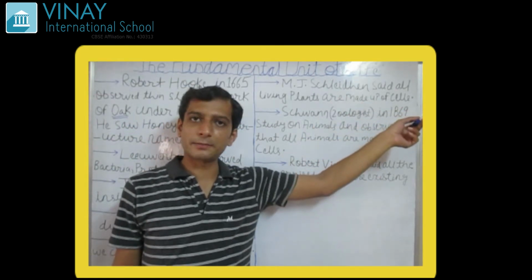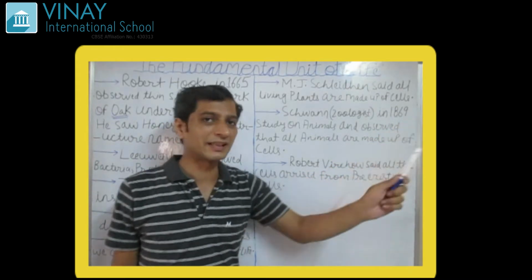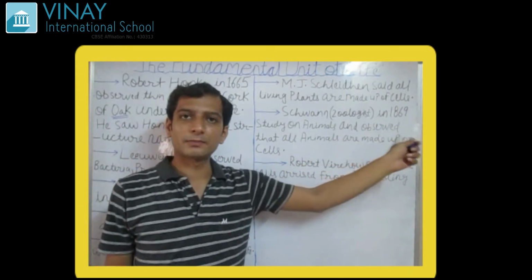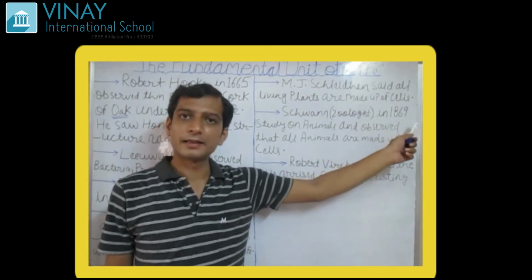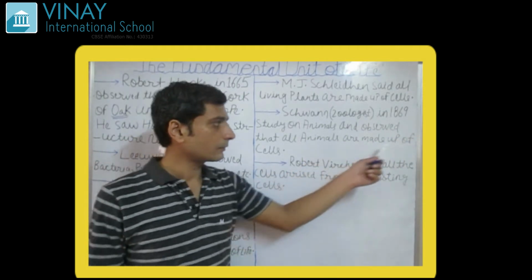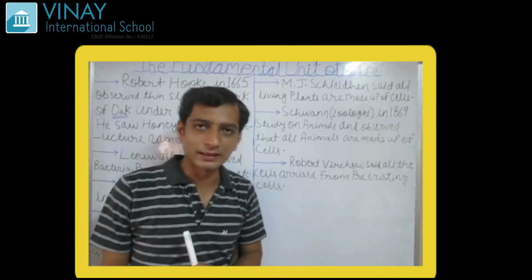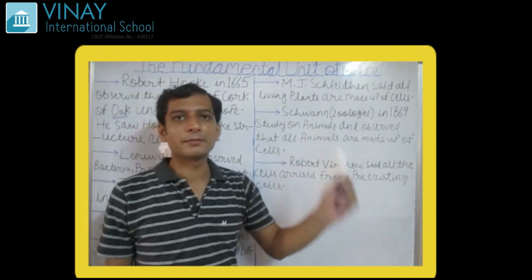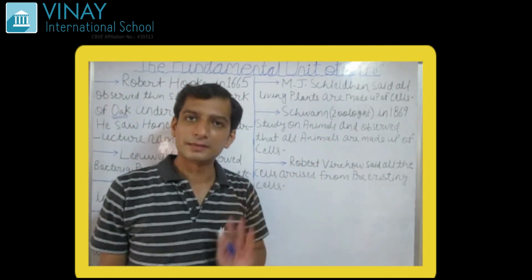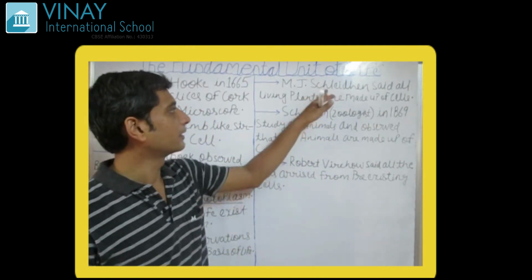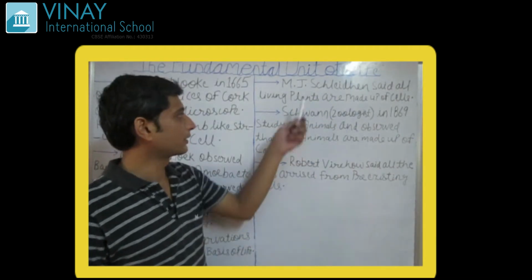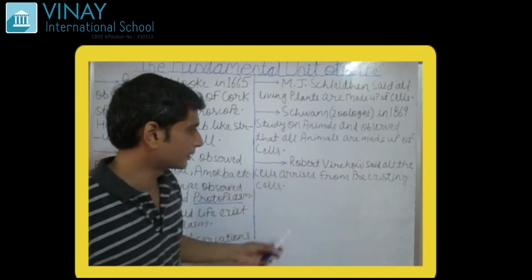Schleiden said about the plant that plants are made up of cells. Schwann is the zoologist. In 1869, he said that animals are made up of cells. This means plants and animals both are made up of cells. Okay, this was the discovery, invention which was given by Schleiden and Schwann.